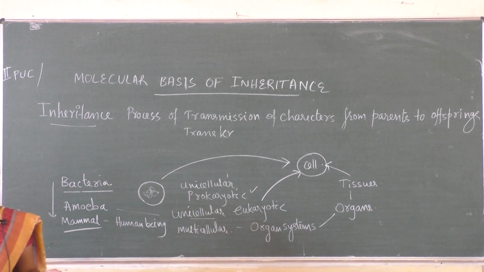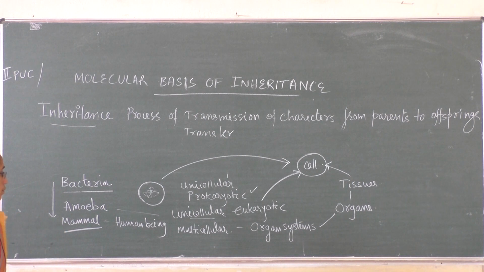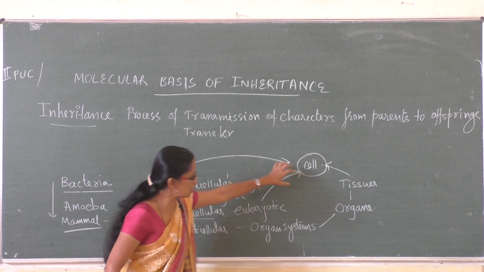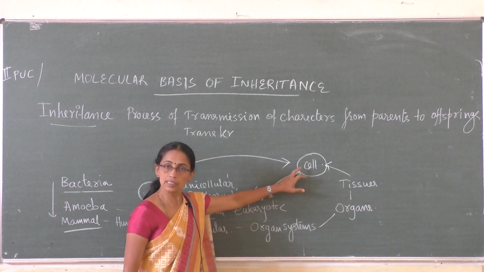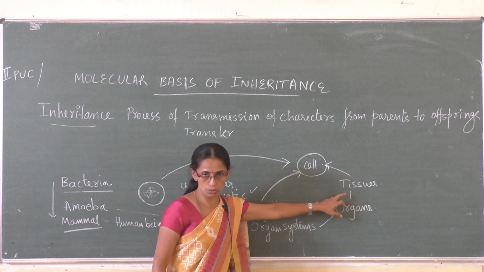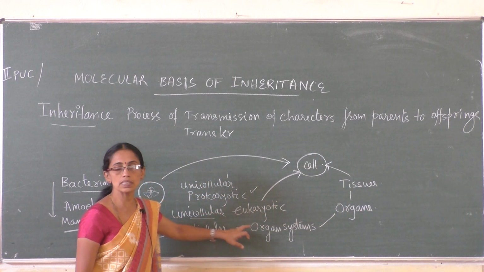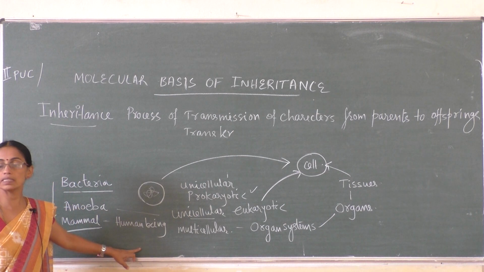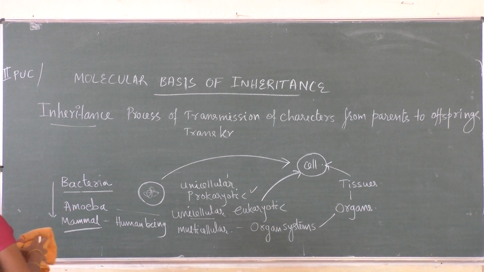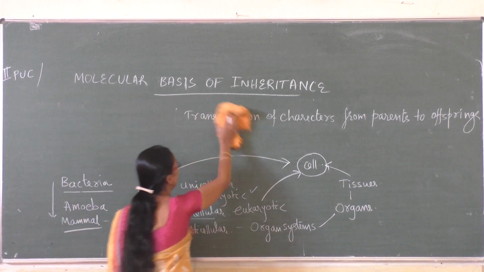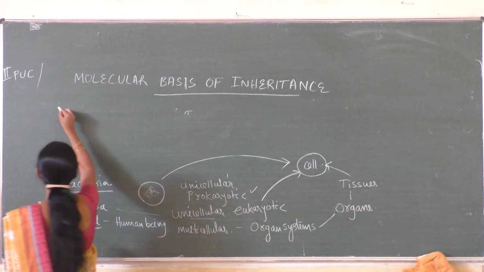So a multicellular organism is produced from a unicellular organism. In this case it is a single cell. In this case also it is produced from a single cell only. In the sense, cells make tissues, tissues make organs, organs make organ systems, and organ systems make the organism. Now we will see little more about the same. How do these unicellular and multicellular organisms reproduce?